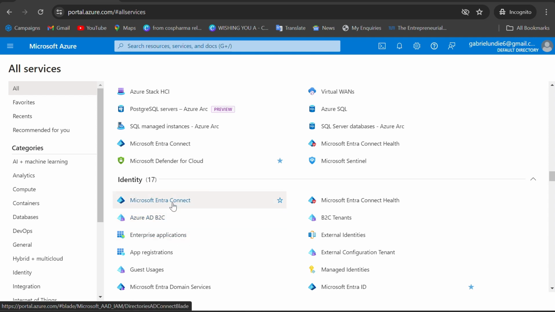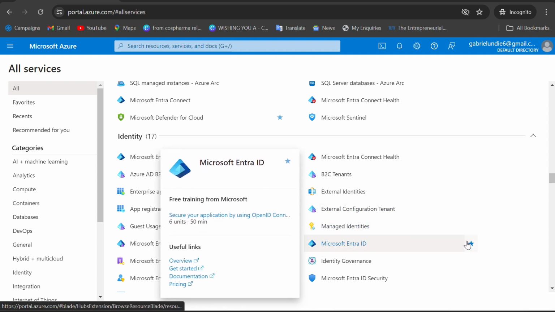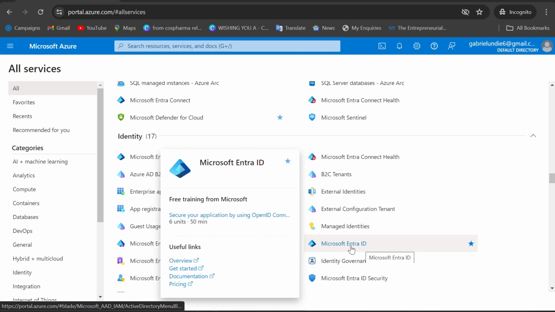So we are going to talk about Microsoft Entra today, most especially Microsoft Entra ID. Before, the name was Azure Active Directory, but now it has been changed from Azure Active Directory to Microsoft Entra ID. Entra is also a Portuguese word. In the real sense, Entra is just like entry.